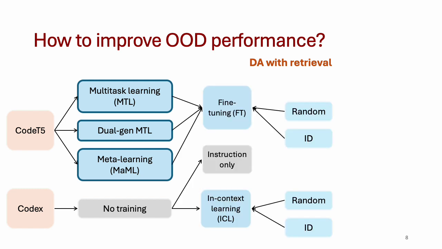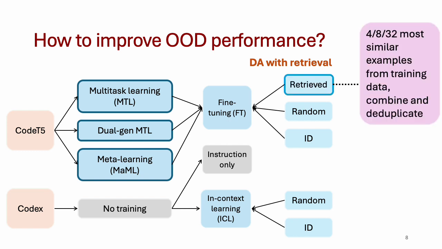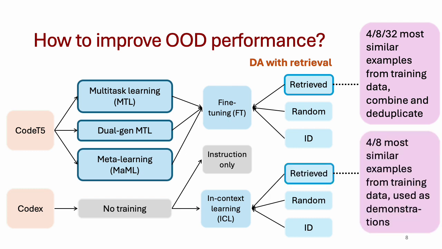training, we also considered a different approach for domain adaptation. We considered using strategically chosen out-of-domain instances instead of randomly chosen ones. For Code'23, for each target domain, we retrieved instances from training data that were most similar to the target domain test examples. We retrieved either 4, 8, or 32 such examples per test instance, combined them into a new set, deduplicated it, and used it instead of OD data to fine-tune the model. For Codex, we skipped the step where we combined the retrieved examples into a single set and used the most similar retrieved examples as is with in-context learning. Let's look at the results for Code'23 first.